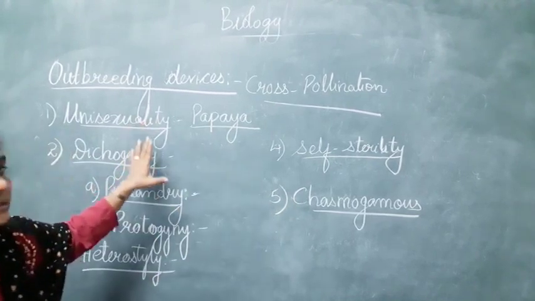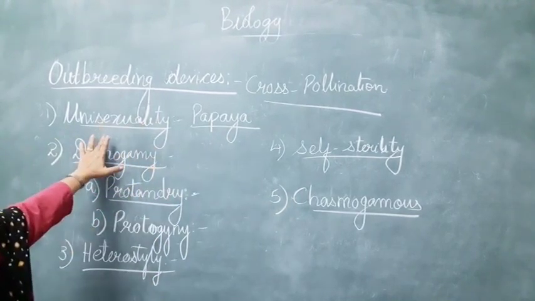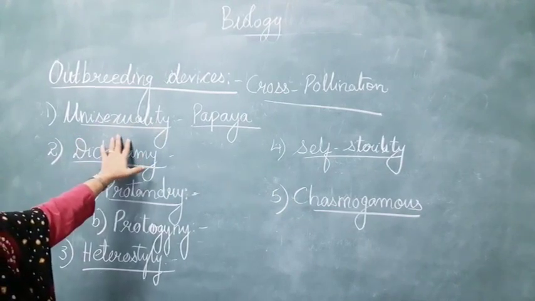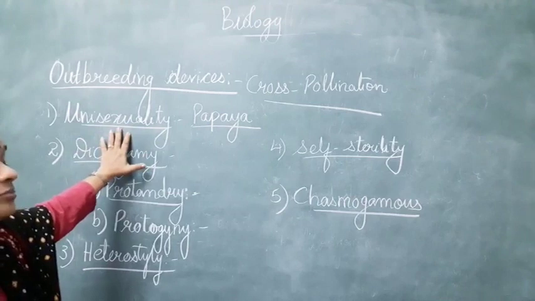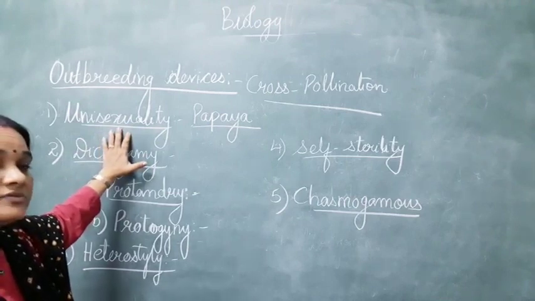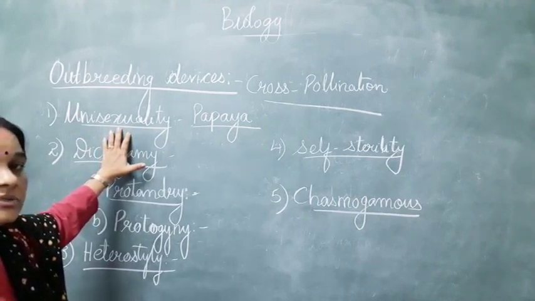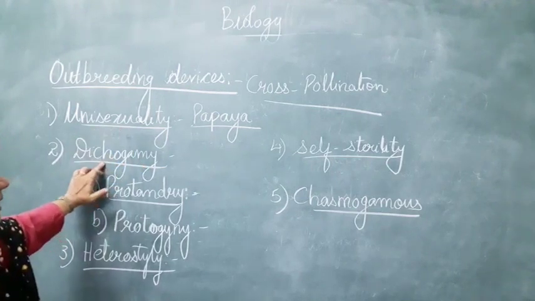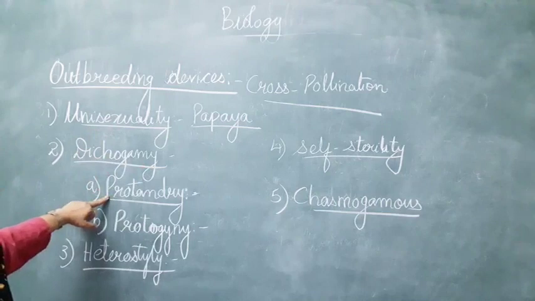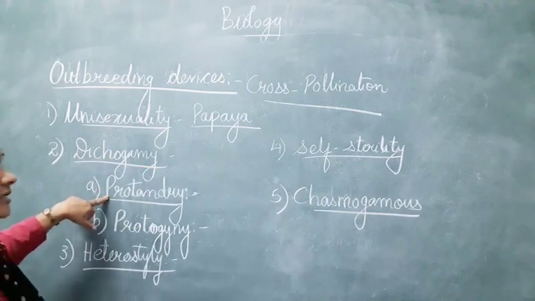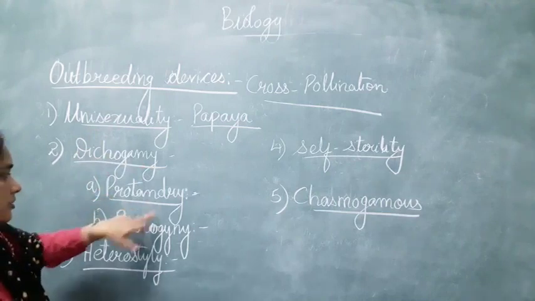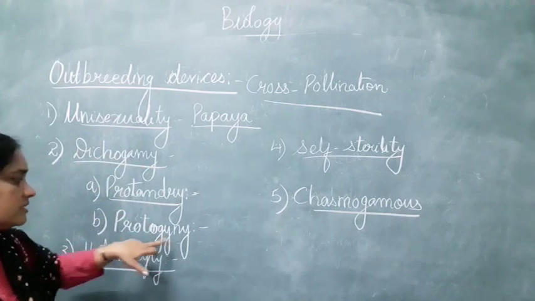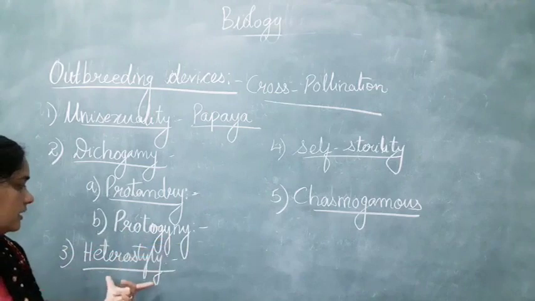So these are the different outbreeding devices which we have studied. One is unisexuality, like in papaya, where it will produce unisexual flowers; in other cases it will be bisexual or hermaphrodite flowers. Next one, dichogamy. In dichogamy, when the anther, that is the pollen grains, mature faster, it is known as protandry, and when the stigma matures or becomes receptive faster than the anther, it is known as protogyny.